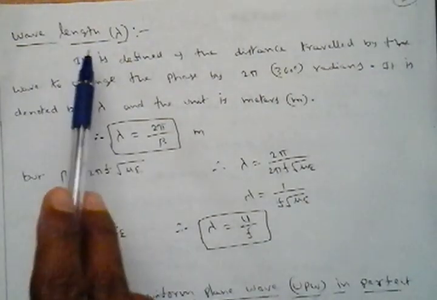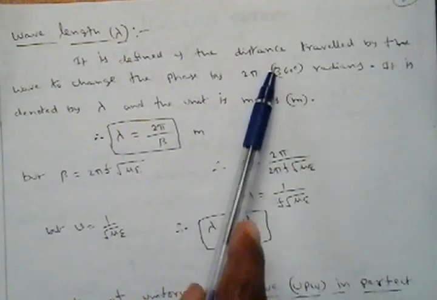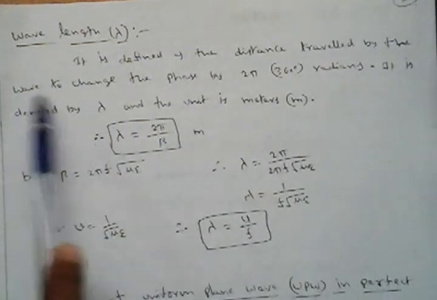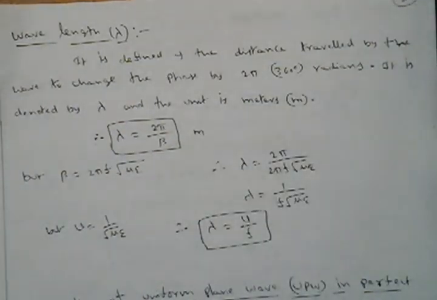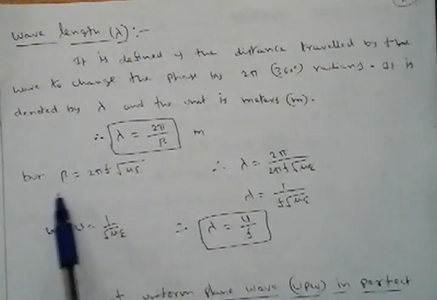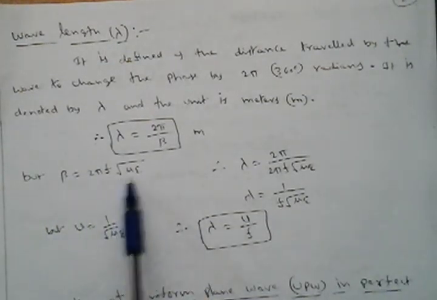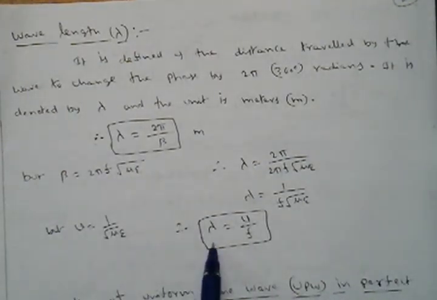Next, wavelength. Wavelength is represented by lambda. It is defined as the distance traveled by the wave to change the phase by 2 pi radians. Therefore wavelength lambda is equal to 2 pi by beta. So beta is equal to, we know, omega square root of mu epsilon. Omega is 2 pi f. If you substitute here, we will get lambda is equal to velocity by frequency. Velocity is 1 divided by square root of mu epsilon. And f is called the frequency.